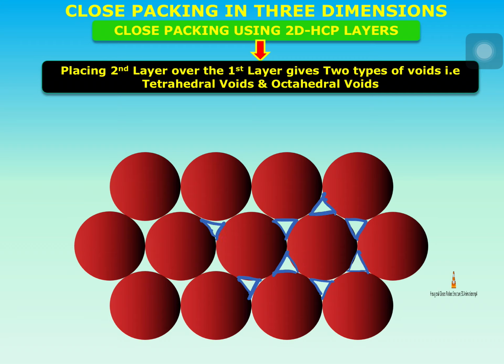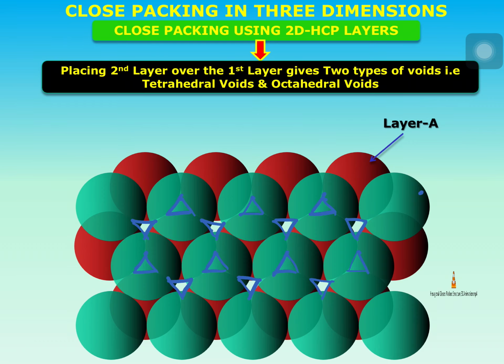So if you label these trigonal gaps, these are called trigonal voids. Let's suppose this is layer A. Now the trigonal voids on layer A, you are trying to cover up with a second layer. Let us call this layer B.